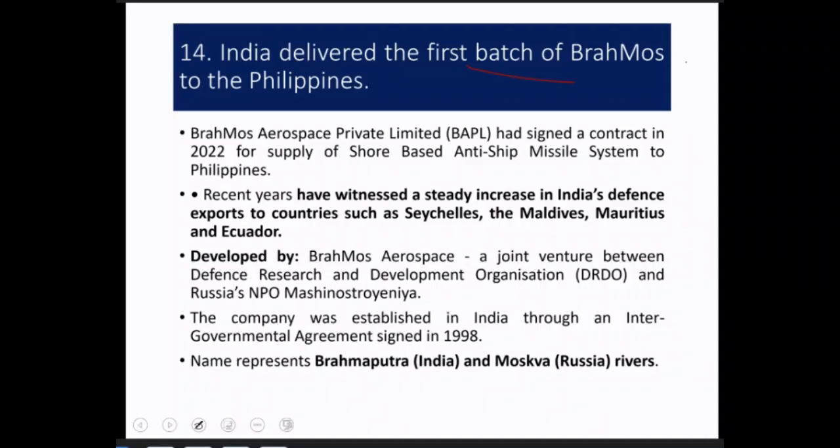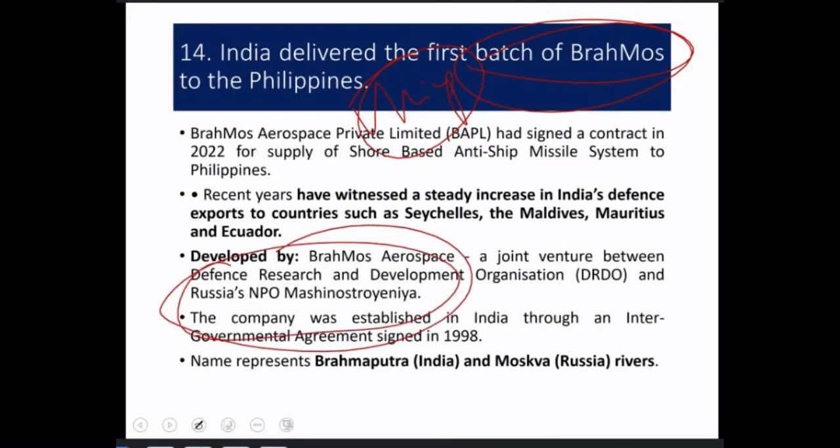Next is science and tech. So India delivered the first batch of BrahMos to the Philippines. Very, very important. I hope everyone has heard of BrahMos. BrahMos is a joint venture. Its partners are DRDO India and Russia's NPO Mashinostroyeniya.